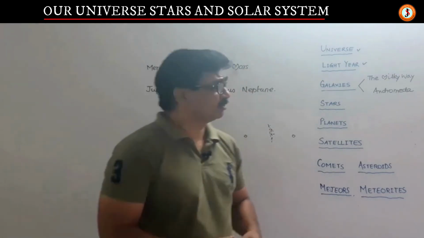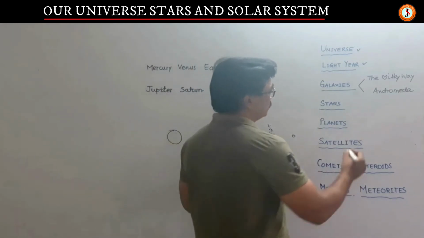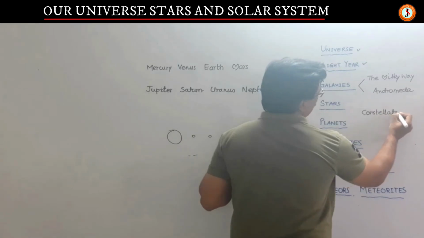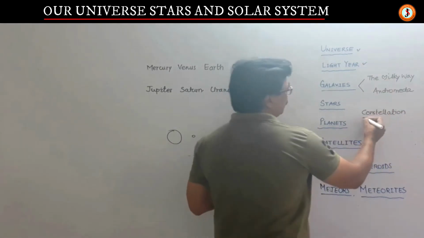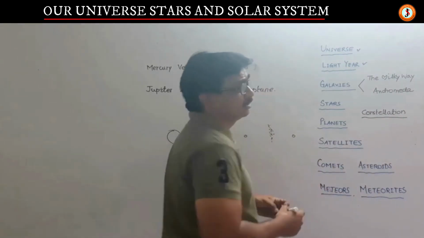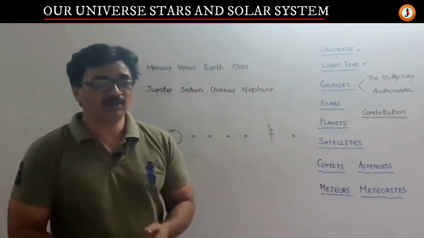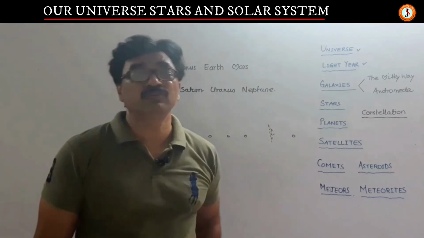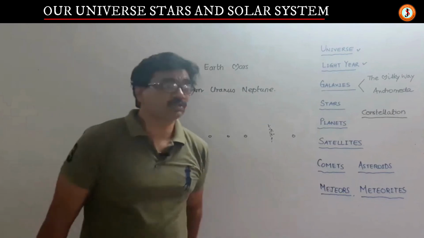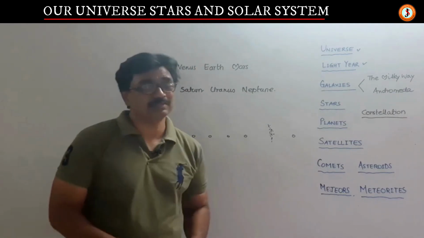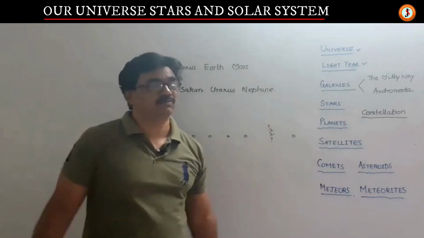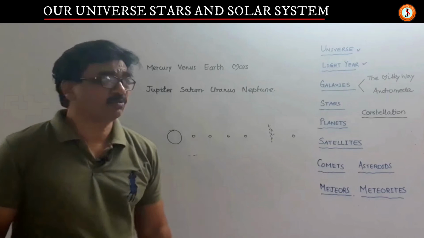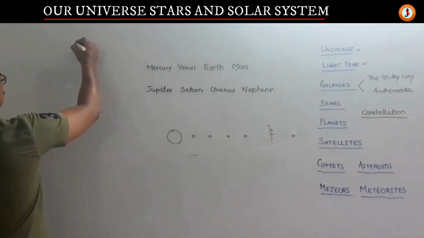Then we also have something you must have heard about, constellations. Constellations and galaxies are two different things. Galaxies contain millions and millions of stars, even our Andromeda. But as human beings on a clear night sky, we see few stars. To recognize around, say for example, 200 stars at night, we try to mark some figure.